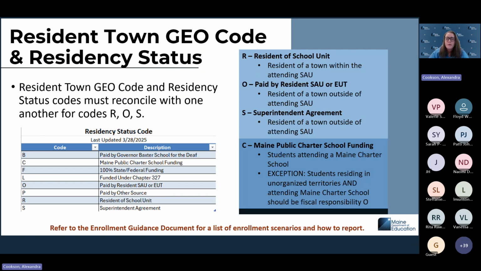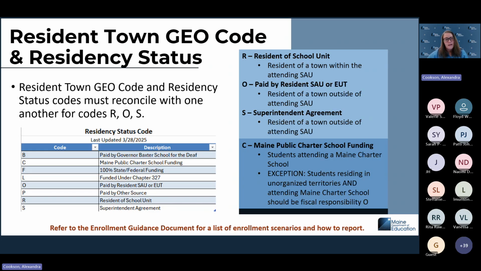This report is going to reconcile resident town geocode with residency status. So if you have a residence town geocode that does not align with a residency status for the R, O, and S codes, that is going to create an issue with your enrollment. So the R code is resident of school unit. That student would need to be residing in a town within your district. So if you put in a town that is outside of your district, you're going to get an error for that. The next code would be O, paid by resident SAU or EUT.